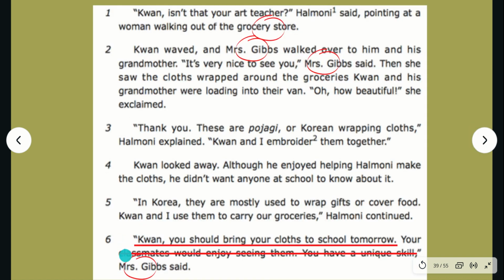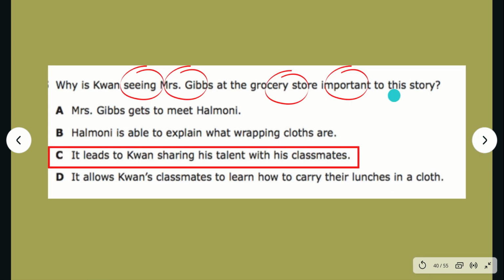In paragraph 6, we learn that Mrs. Gibbs asks Kwan to bring his cloths. If she had not asked Kwan to bring his cloths to school, then the rest of the passage would not have happened. Think about it. If she hadn't asked, he wouldn't have been nervous. His grandmother would not have told him the story about why the cloths are so important. He wouldn't have shown the cloths to his classmates. Why is Kwan seeing Mrs. Gibbs at the grocery store important to the story? It's important because it leads to Kwan sharing his talents with his classmates.